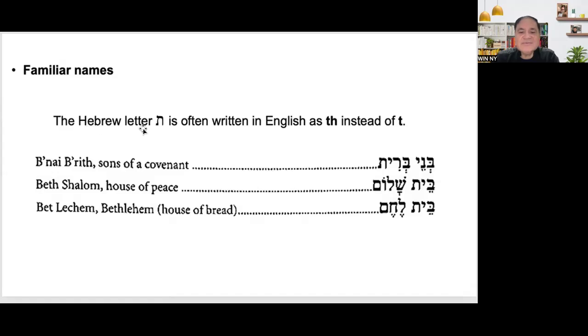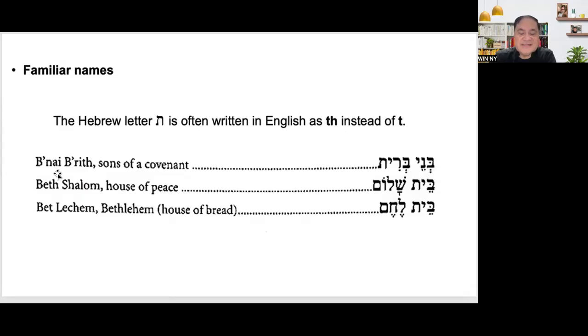The Hebrew letter ta is often written in English as "the" instead of "ta." According to our materials, these are some common names, probably of the Hebrew people.